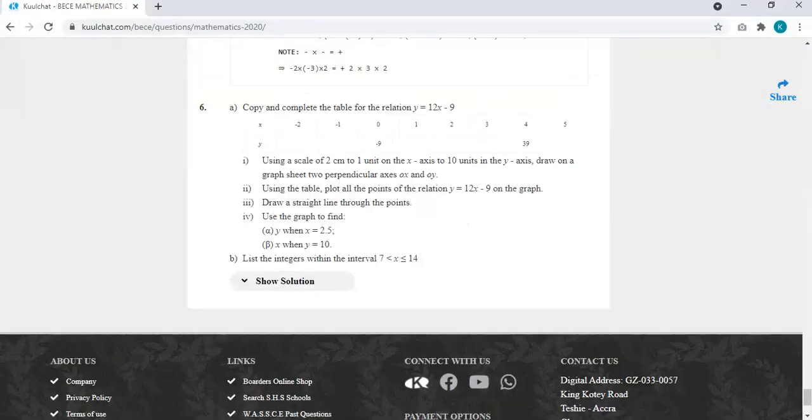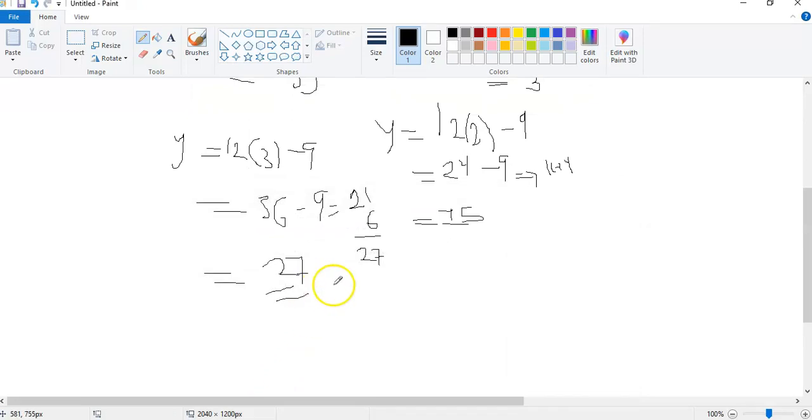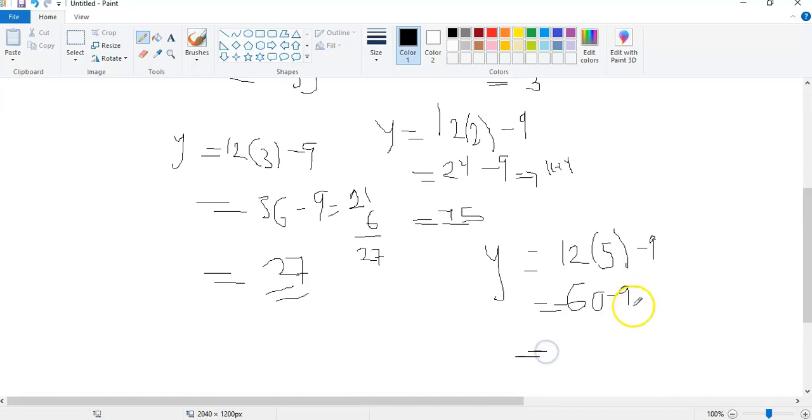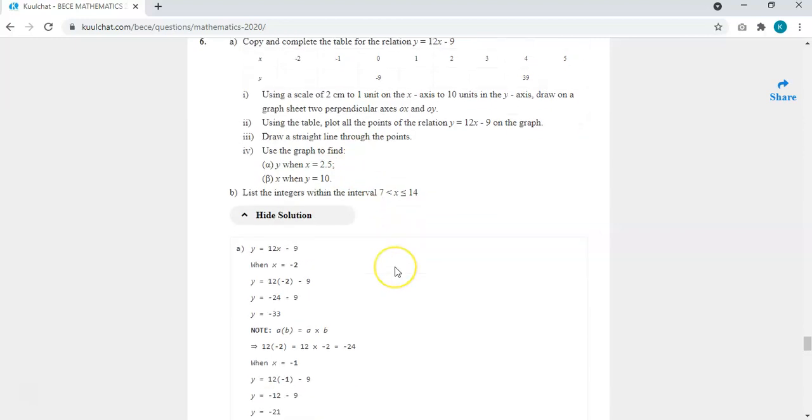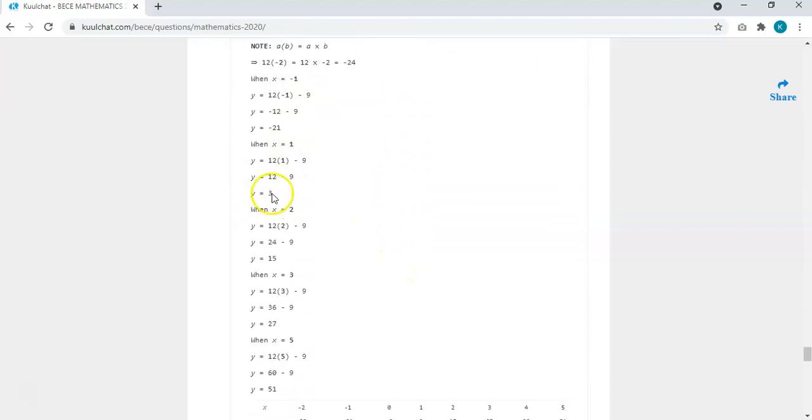Then what is the next one? 4 has been solved, so we get to 5. When our x is 5, y is equal to 12 times 5 minus 9. Okay, now 12 times 5 gives us 60. So 60 minus 9. Okay, so what number when you add to this one, you get 60, which is 51. So 51 plus 9 should give us this. So here is 51. So that's it for all of them we've calculated, so you can verify. So this is the explanation of the solutions.